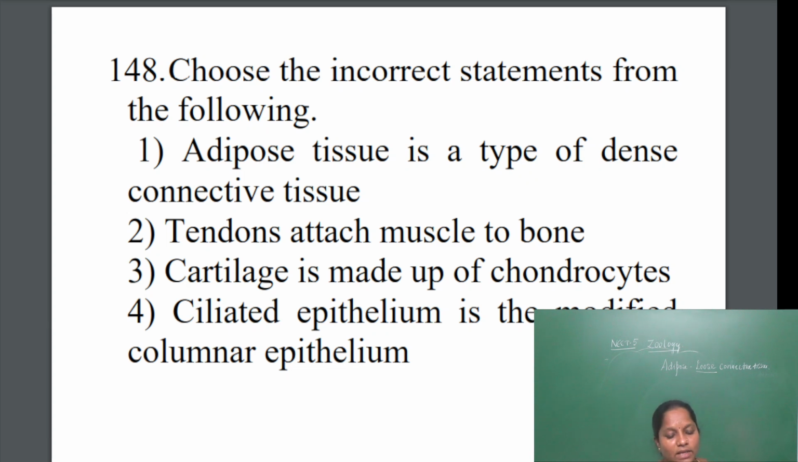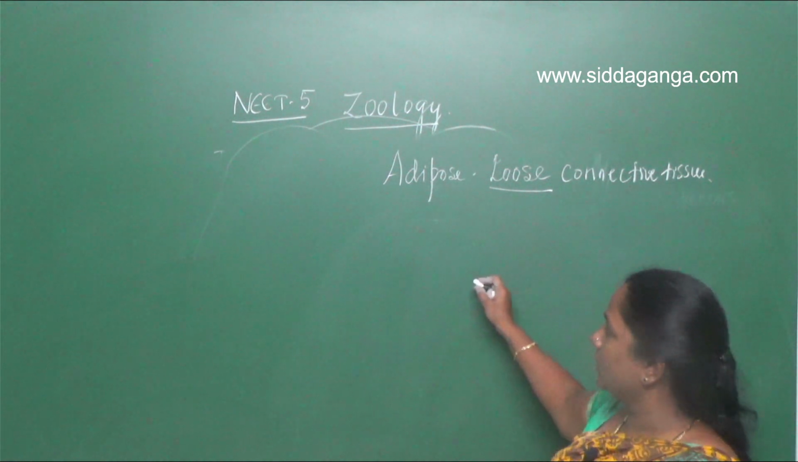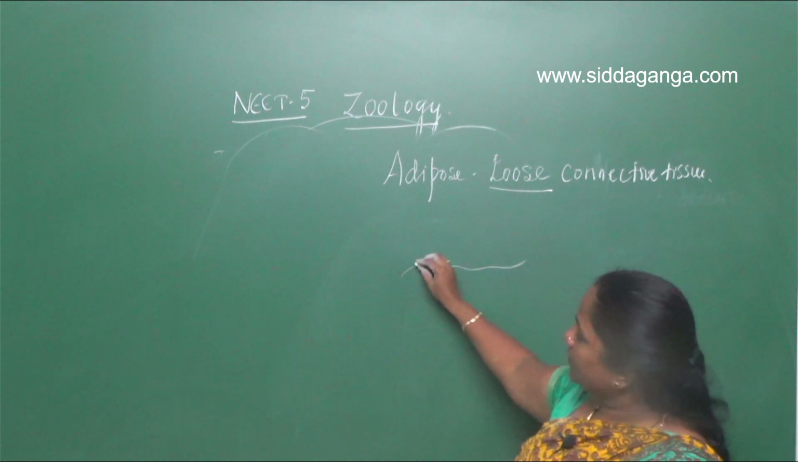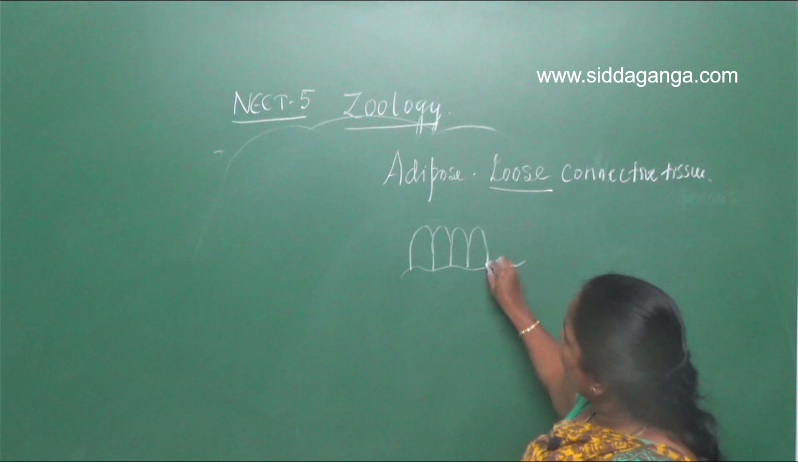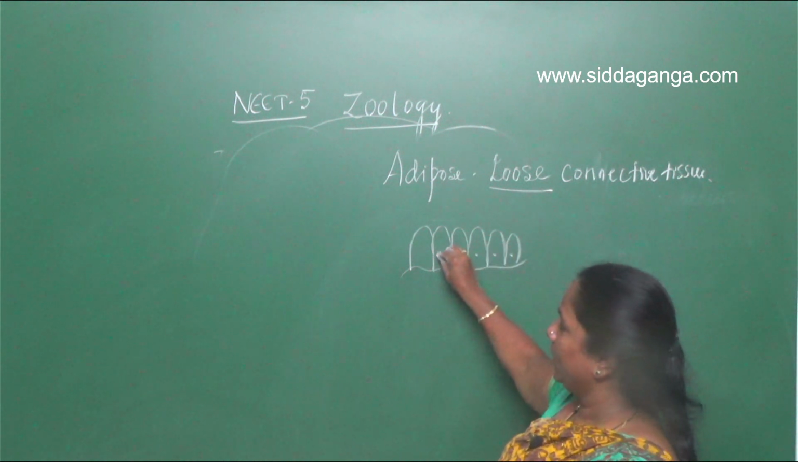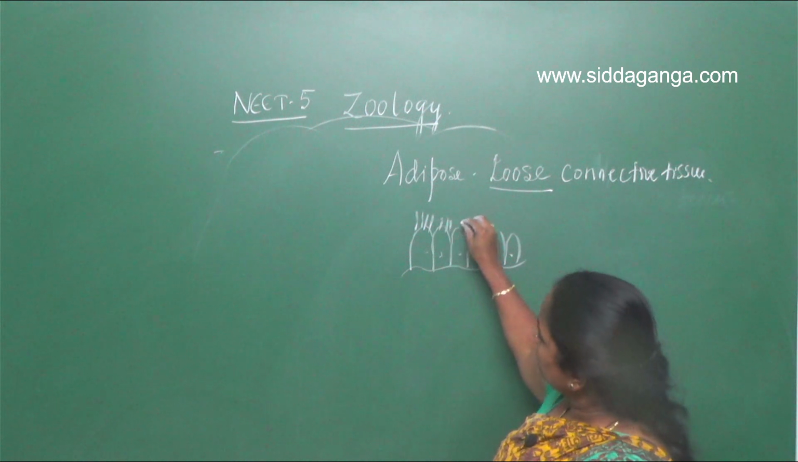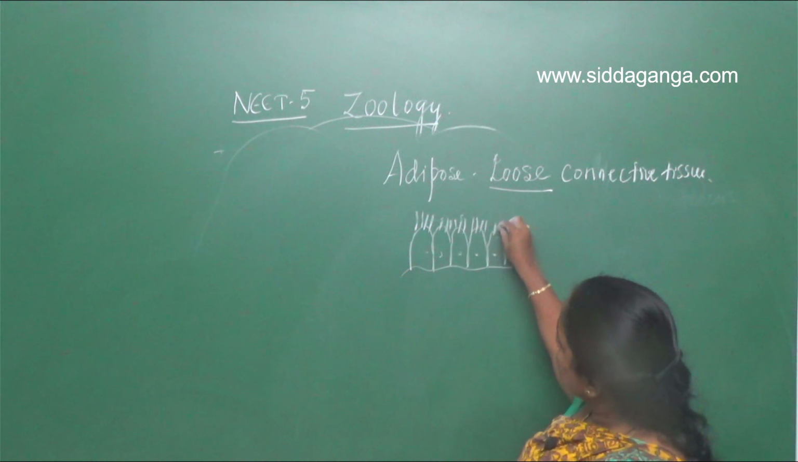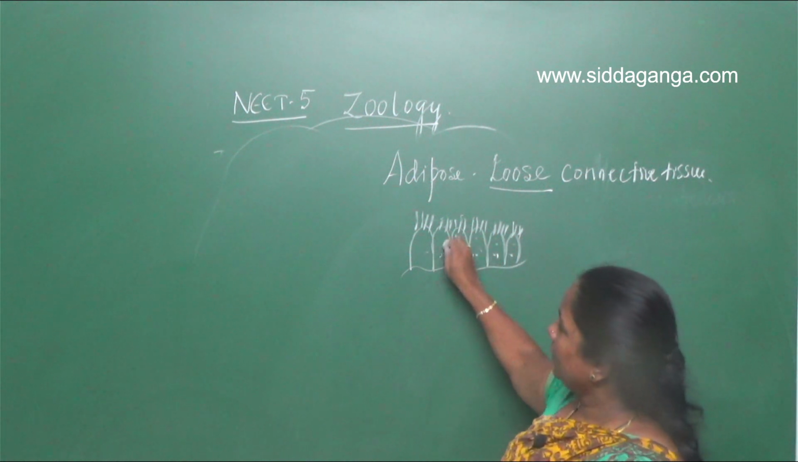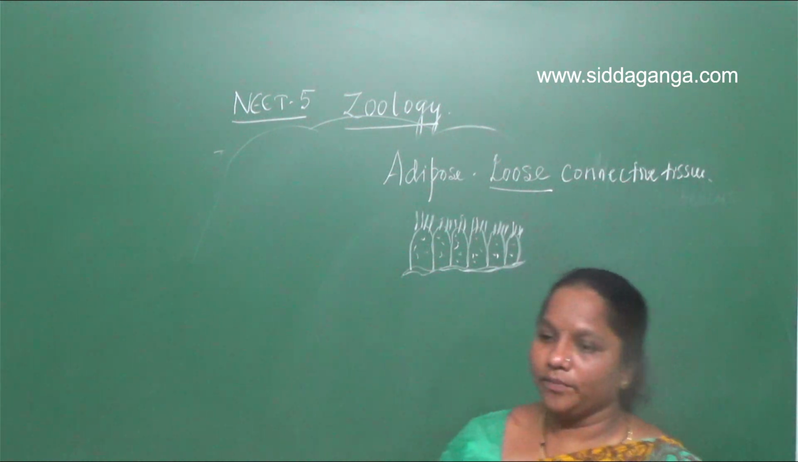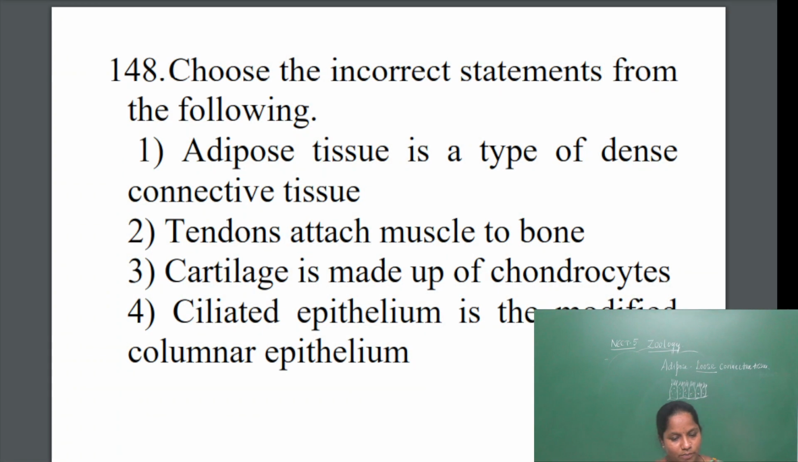That is also correct. Ciliated epithelium is modified columnar epithelium. So this is also very important. As you read with the structural unit there, we say that the cells are present on the basement membrane. Then here, columnar epithelium. The columnar epithelium is modified into ciliated epithelium. When we read with the diagram, ciliated epithelium is formed. Modified columnar epithelium is called ciliated epithelium. Okay, so the answer will be the first one. Adipose tissue is a type of dense connective tissue. It is wrong. Next question.